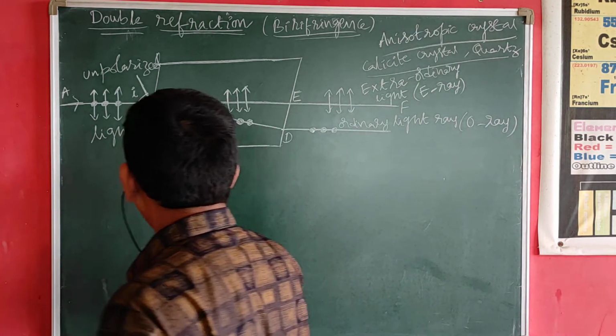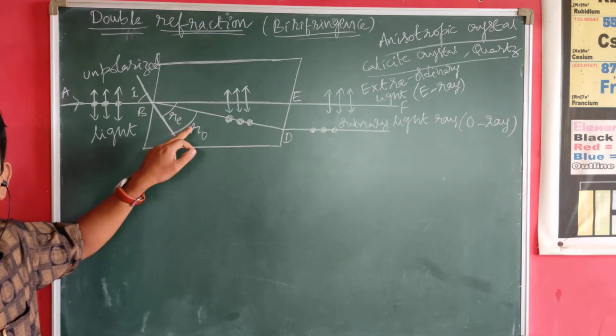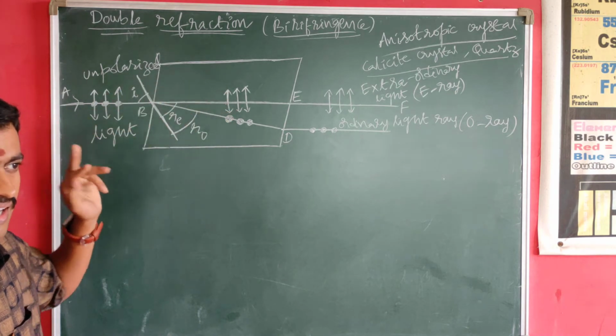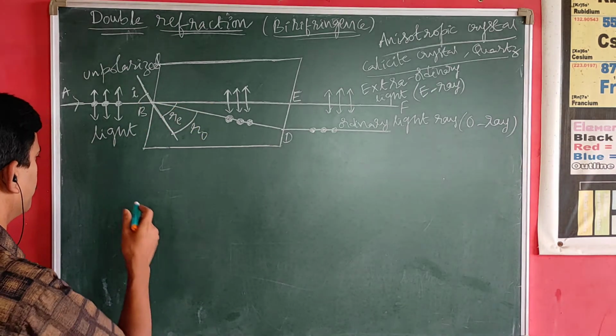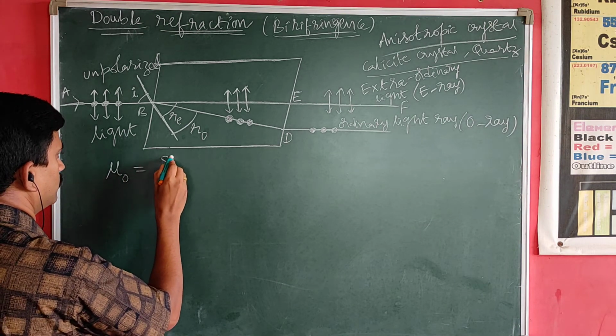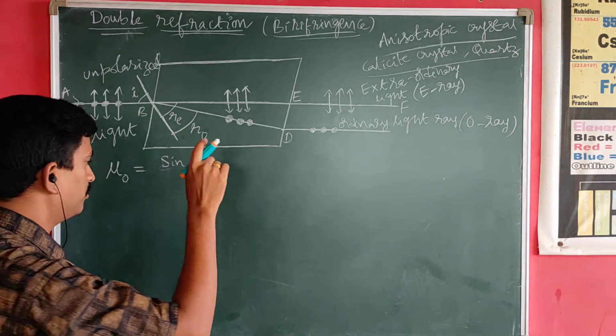Now, coming to the refractive indices: Re is the angle of refraction for the extraordinary light ray, and Ro is the angle of refraction for the ordinary light ray. If you observe carefully, the angle of incidence is the same for both the rays.